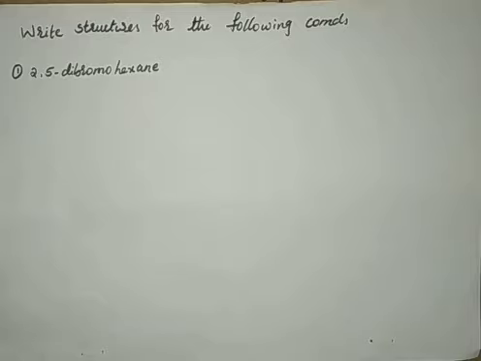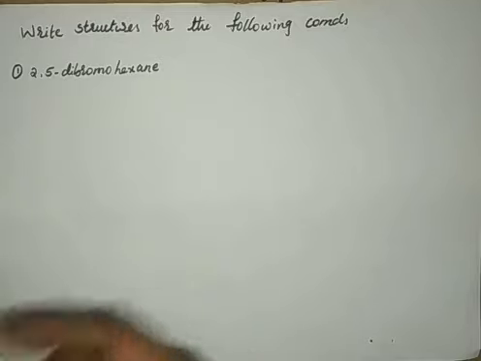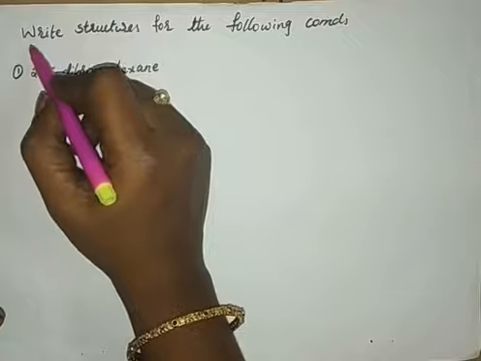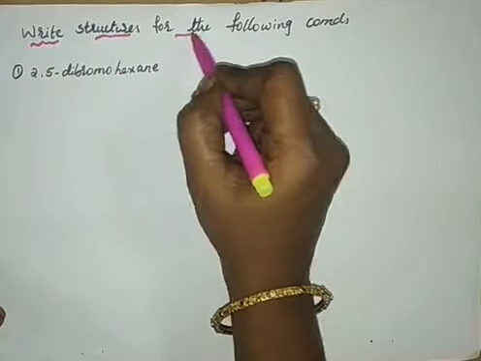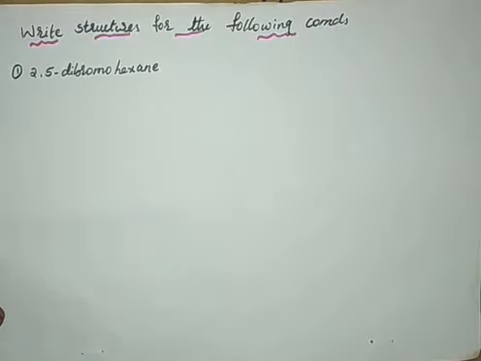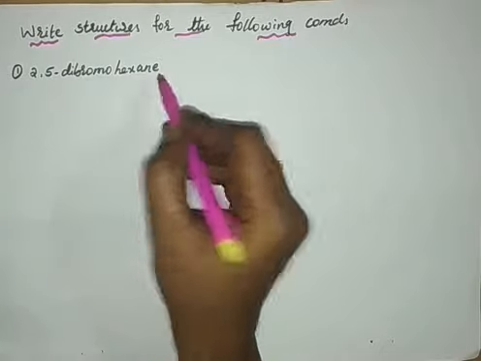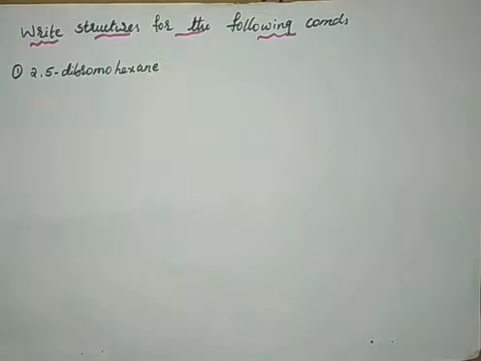Good morning, students. Herein, I'm solving the examples which I have given for writing IUPAC names or structures of the alkanes. This is nomenclature of alkanes. So under that, write the structures for the following compounds is an exercise, under which one example is 2,5-dibromohexane. How to write its structure?